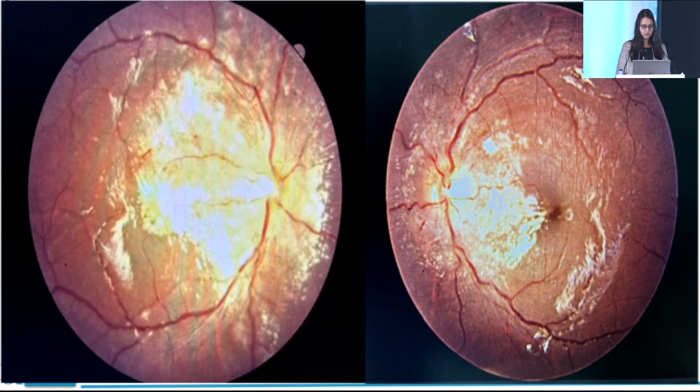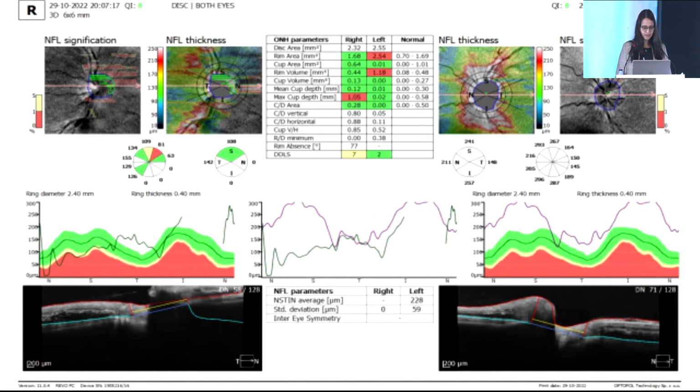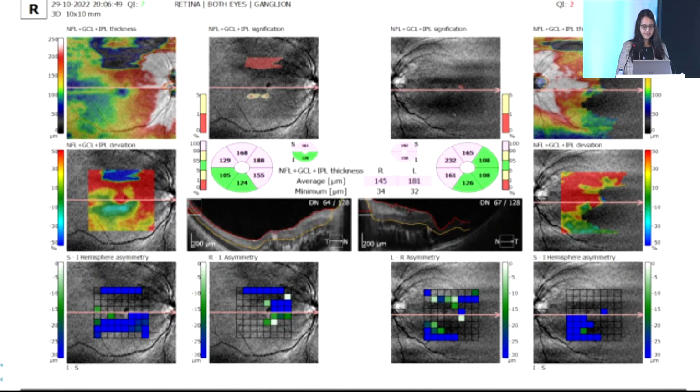This is the fundus photograph. I'm really sorry for the glare. In this picture, we can see a blurred disc margin, though the macular star is not clearly visible, but it was there. This is the OCT disc picture, which was suggestive of disc edema, and the macular OCT suggestive of macular edema along with the exudate.